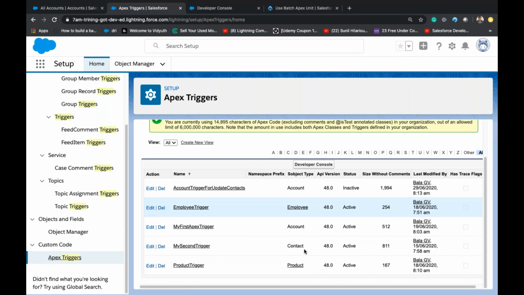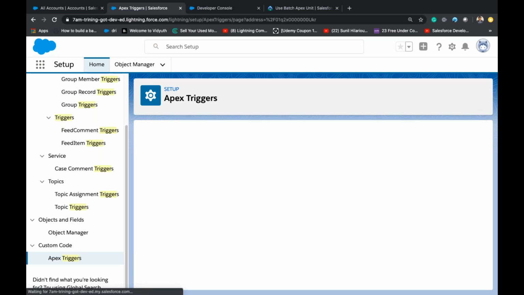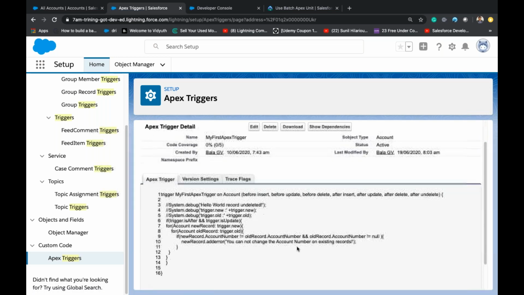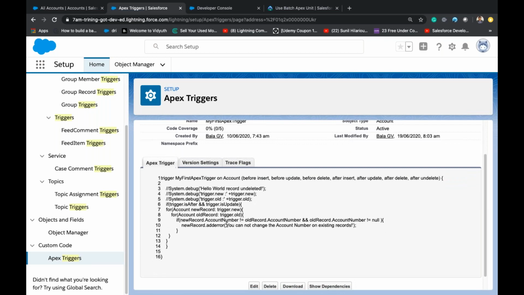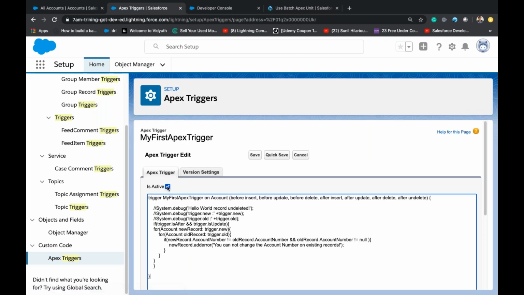You just want to see on account any other trigger. So this, my first trigger, is there. Did we have any code in this? Okay, see, here it is: you cannot change the account number on existing record. So let us edit this and inactivate this trigger.